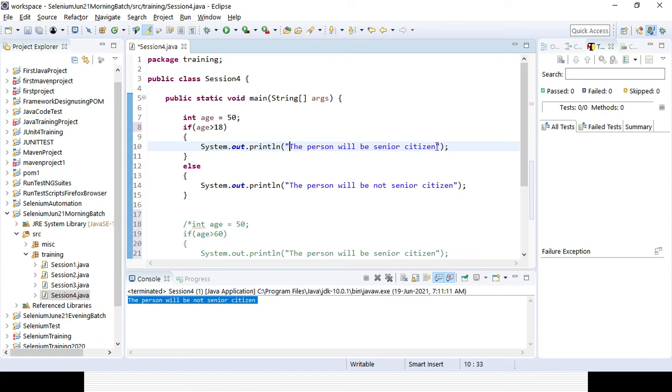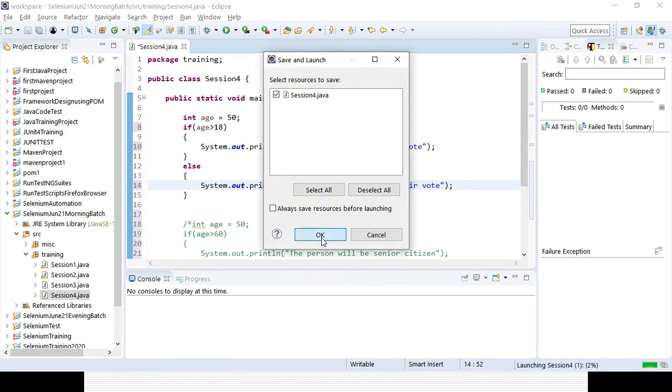In India, if anyone's age is greater than 18, the person can cast their vote. In case it is less than 18, the person will not be allowed. A person cannot cast their vote until they are 18, so they are not an adult. Let's run it and see whether the person can cast their vote or not.